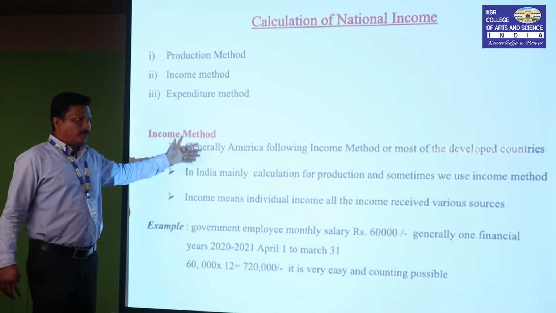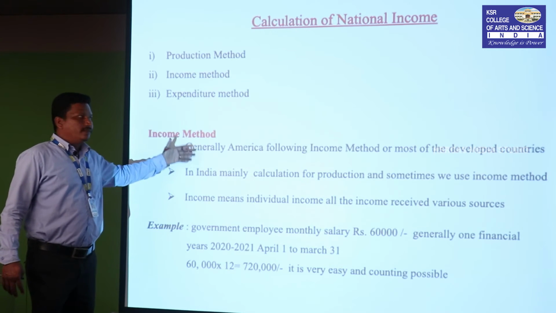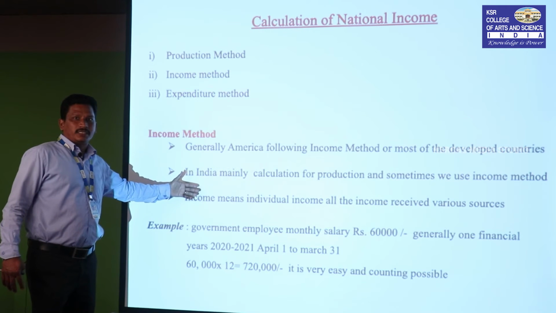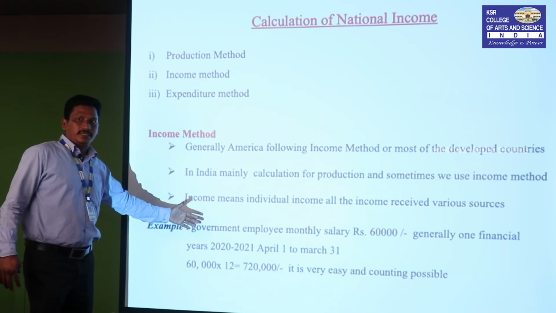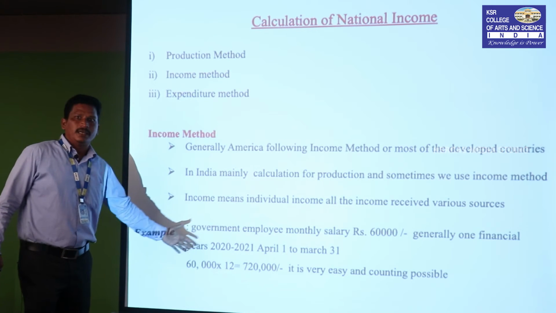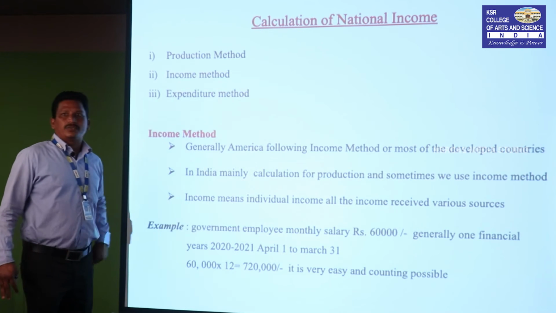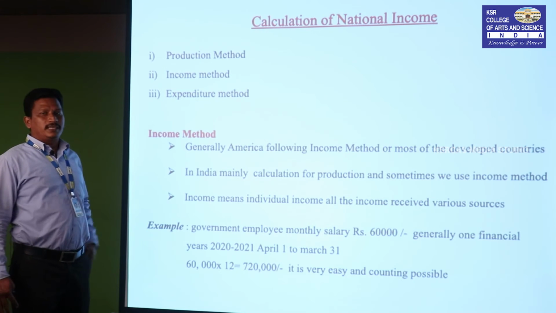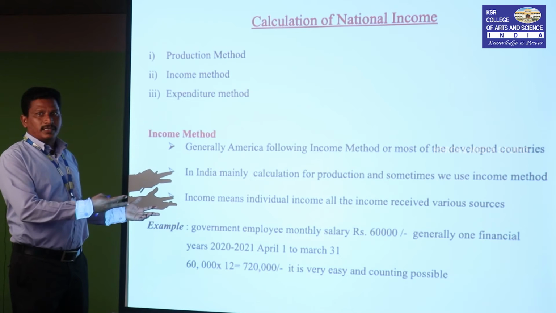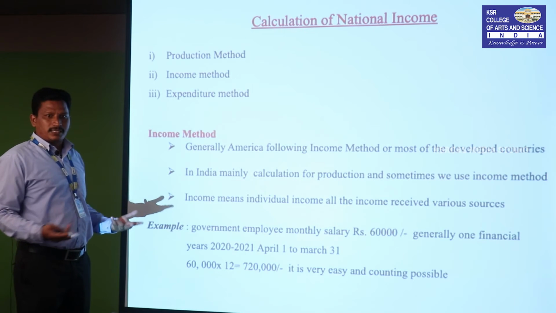You know that. So the income method is nothing but income received from various sources, from various activities. When they get monthly income, that is the income method. For a government employee, 60,000 monthly, around 7 lakhs 20,000 he gets annually. We openly know that, there is no doubt about it. The income method is easily understandable.